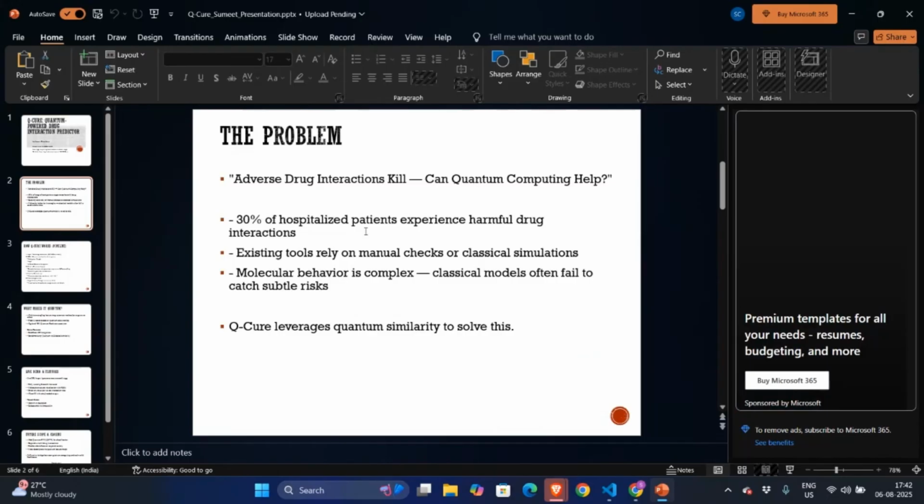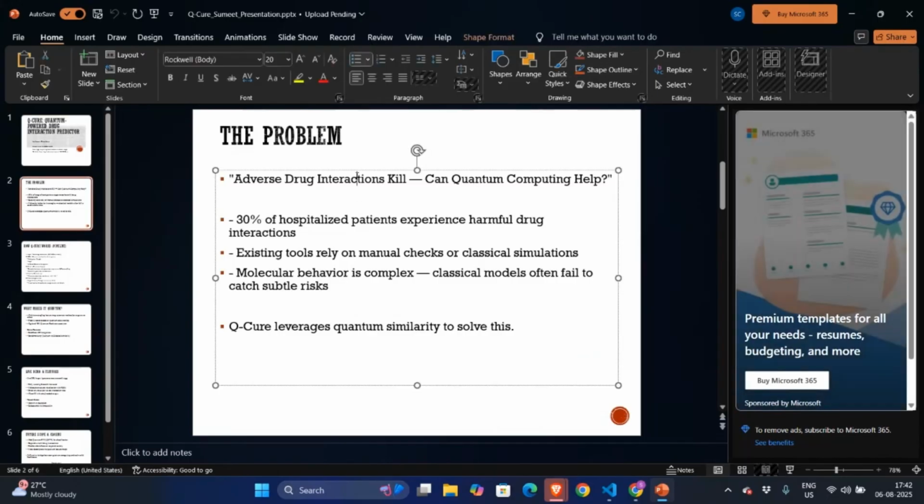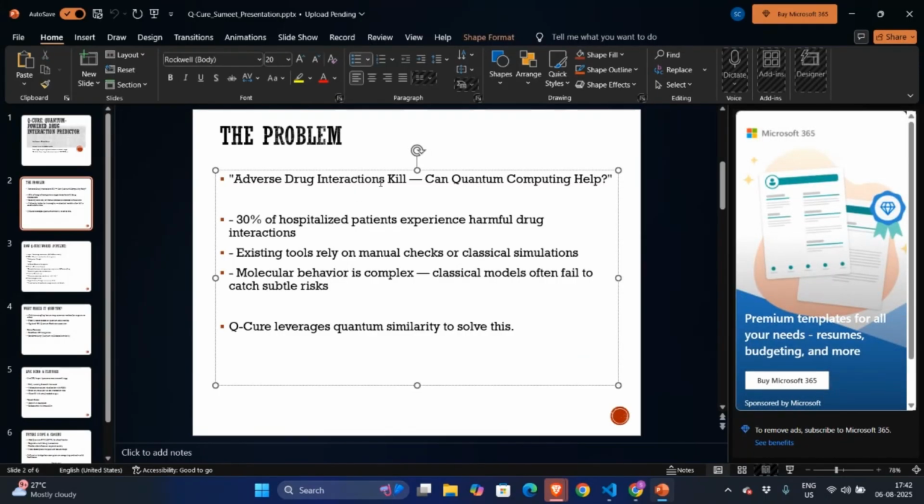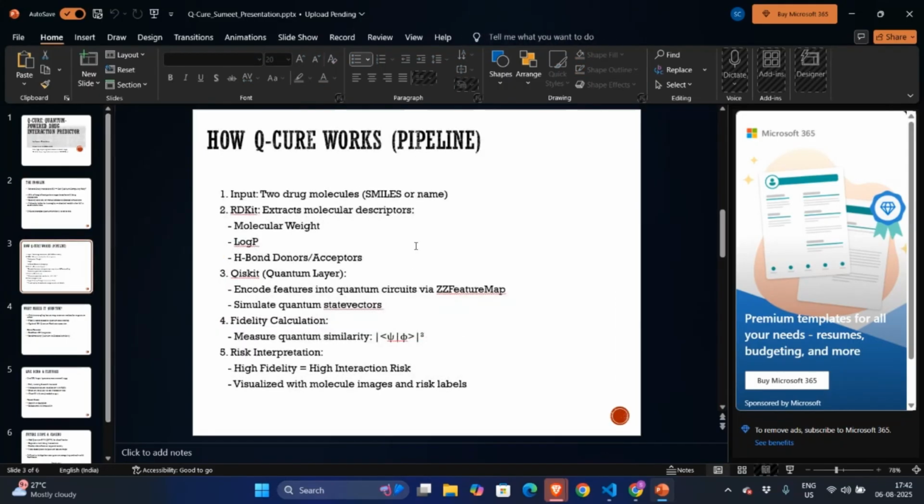Let's see the problem statement of this. Adverse drug interactions are a major challenge in healthcare. Due to this, many patients are hospitalized and experience harmful drug interactions. Existing tools rely on manual checkups and classical simulation. Molecular behavior is complex. Classical models often fail to catch the subtle risk. This is where QQR leverages quantum similarity to solve this.